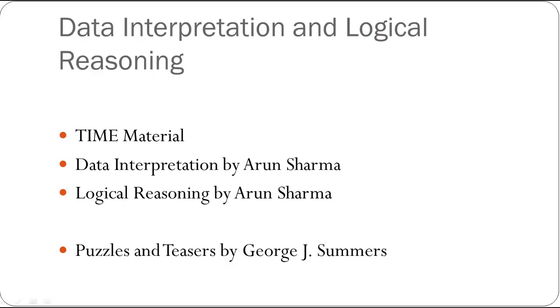So this was it, people. These were the best books for all the 3 sections: quantitative aptitude, verbal ability, and the DILR section. What I would recommend is buy 1 set of material for each of the sections. Don't buy multiple books. Solving a particular book in and out will be much better than solving bits and pieces from multiple materials.